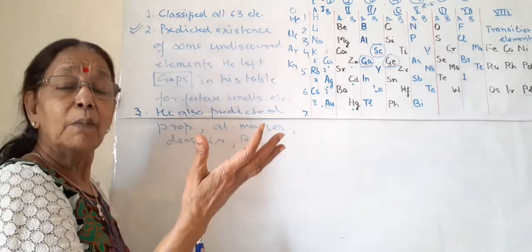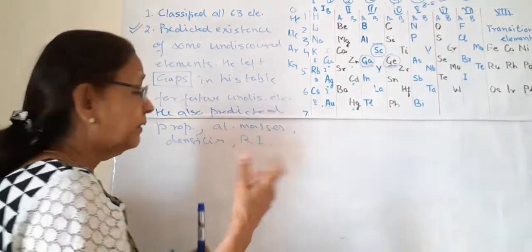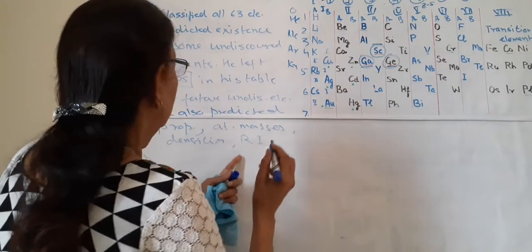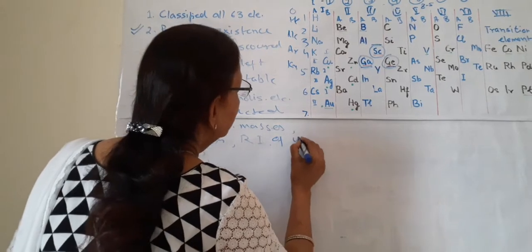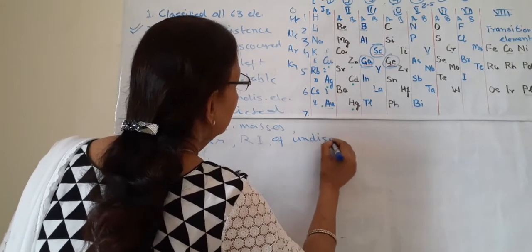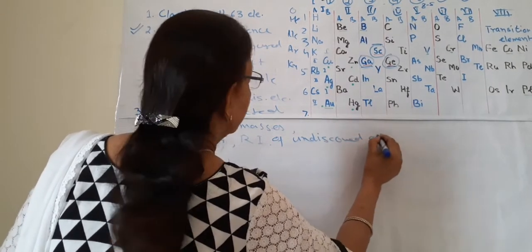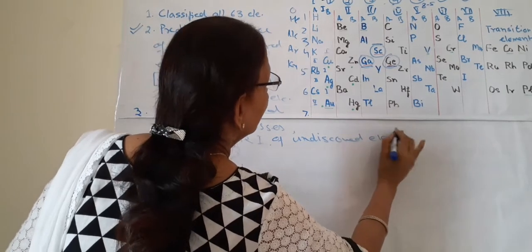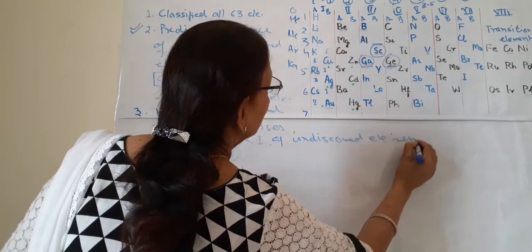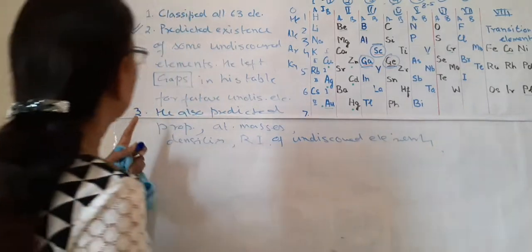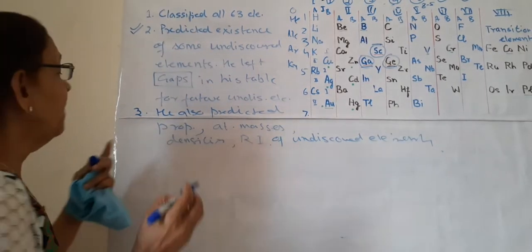So it is magic, it is a fantabulous achievement. You can write: undiscovered elements. So this is his third merit.